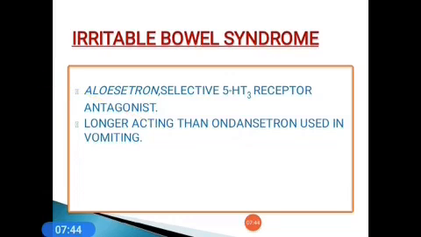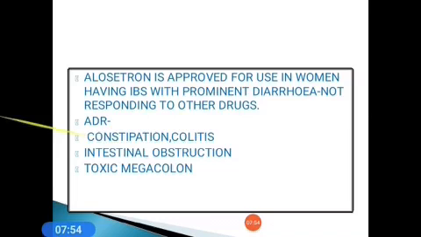Next we come to irritable bowel syndrome. Alosetron is a selective 5-HT3 receptor antagonist, a longer acting drug than ondansetron, which is used in vomiting. Alosetron is approved for use in women having IBS with prominent diarrhea who are not responding to other drugs. Adverse effects are constipation, colitis, intestinal obstruction, toxic megacolon.